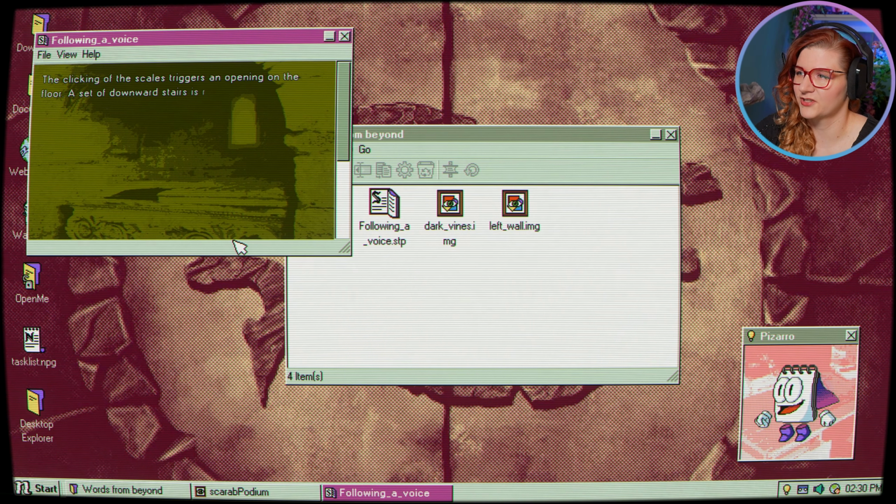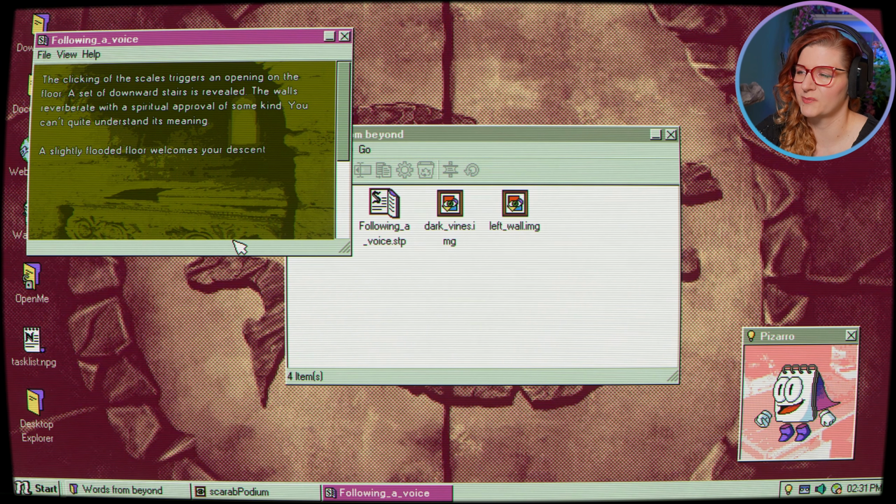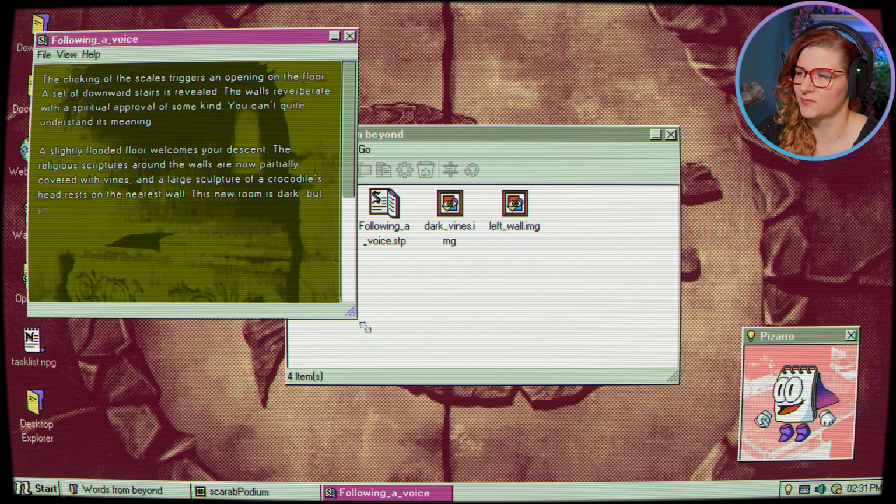The clicking of the scales triggered an opening on the floor. A set of downward stairs is revealed. The walls reverberate with a spiritual approval of some kind. You can't quite understand its meaning. A slightly flooded floor welcomes your descent.